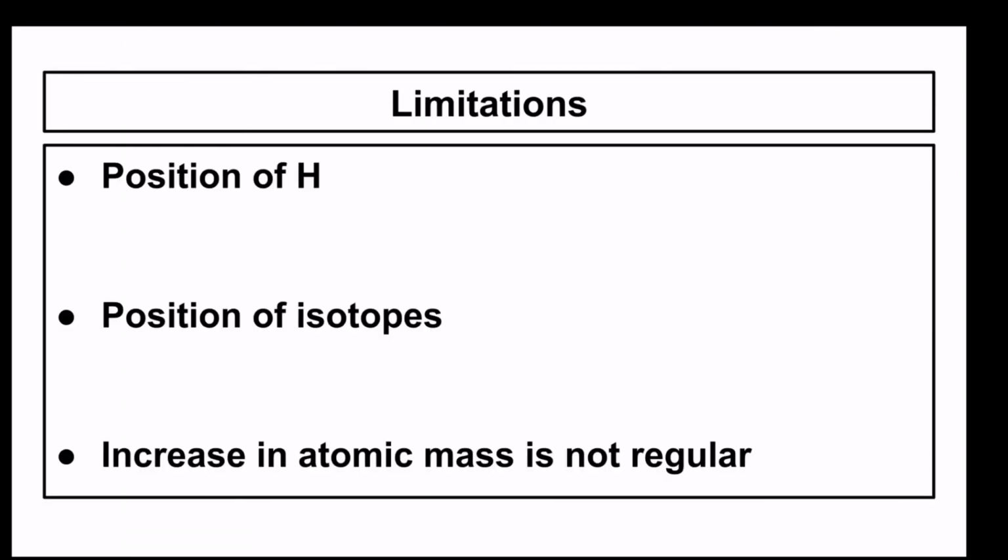Later on, the modern periodic table was made by Moseley, and these limitations were rectified by him. We are going to discuss the modern periodic table in the next part of this chapter, that is part 3. I hope you have understood Mendeleev's periodic table.